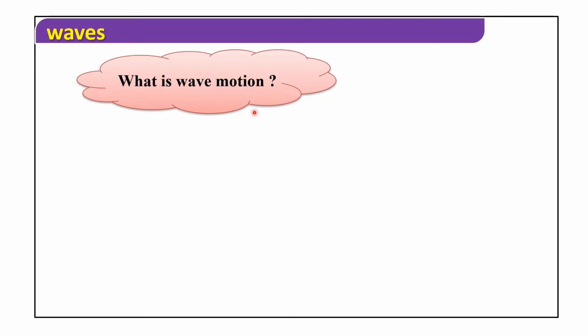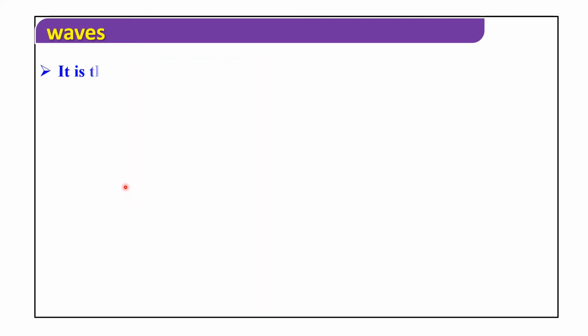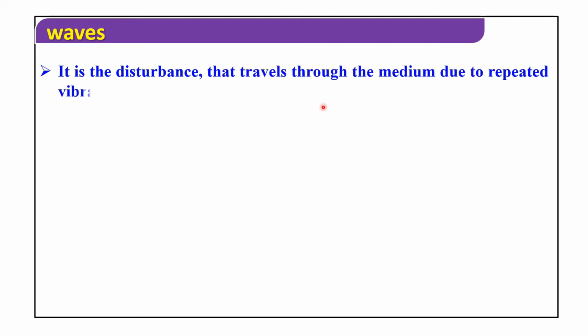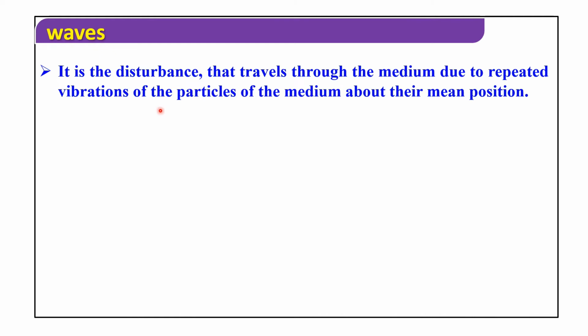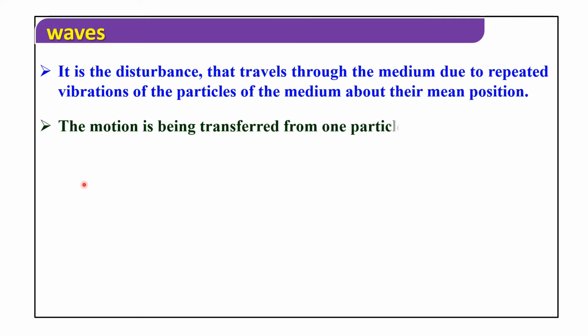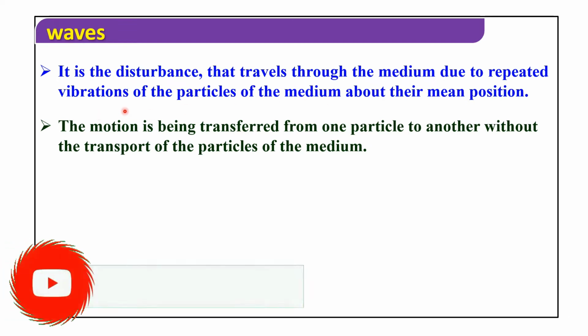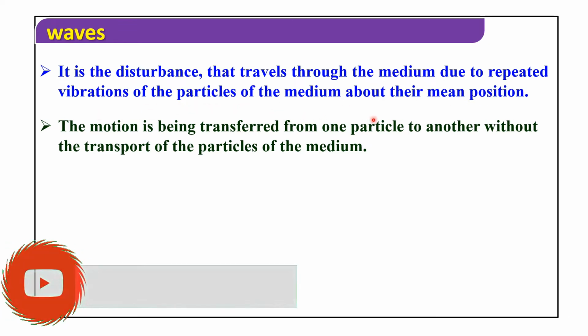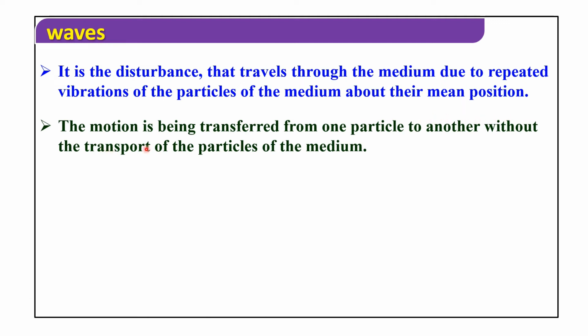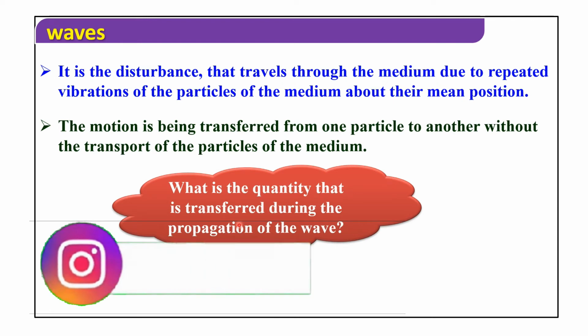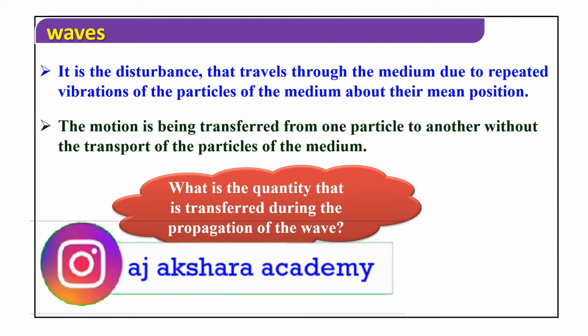So, what is wave motion? It is the disturbance that travels through the medium due to repeated vibrations of particles of the medium about their mean position. The motion is being transferred from one particle to another without the transport of the particles of the medium. So, what is the quantity that is transferred during the propagation of the wave? That is energy.